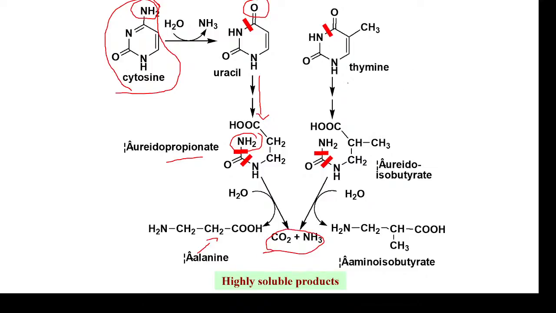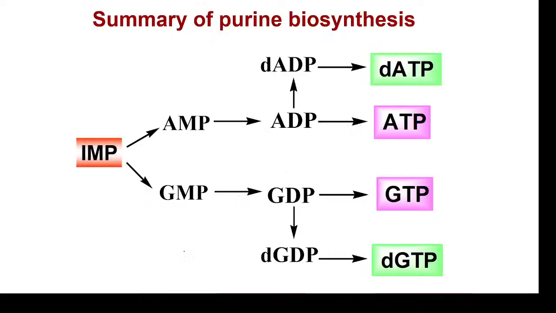Okay, similarly thymine, if thymine is to be catabolized, it undergoes a ring opening reaction, and then again it will form ureidobutyrate, which will further break down into carbon dioxide and ammonia, releasing aminoisobutyrate molecule, another amino acid. Okay, so these are highly soluble products, these amino acids, carbon dioxide and ammonia, which can be eliminated easily.